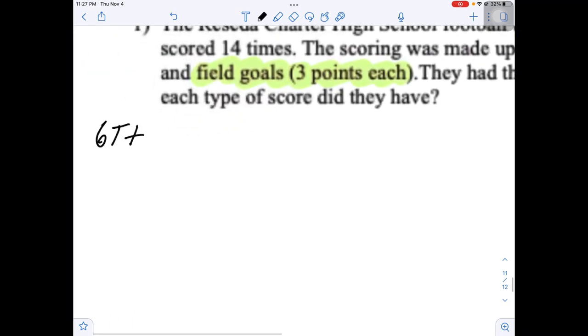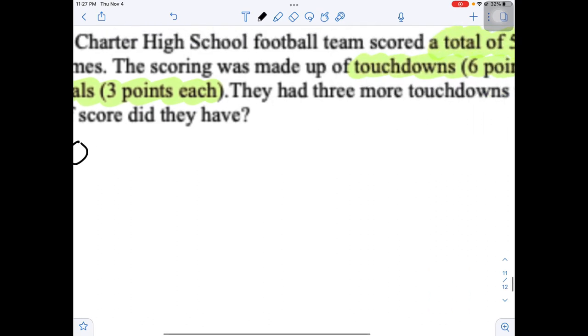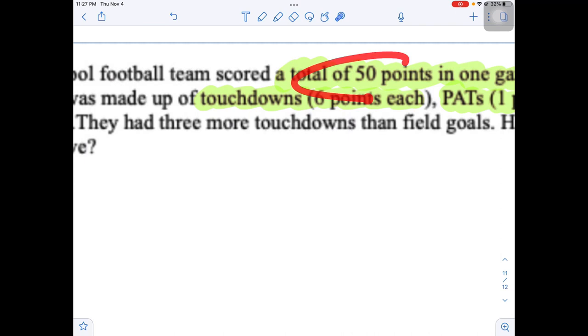So we can say 1P or just P, plus field goals are 3 points each. So we can say 3F. And they scored a total of 50 points, like it said right here, right?